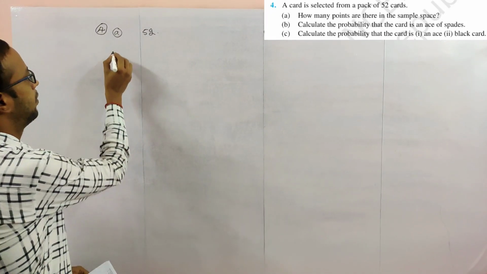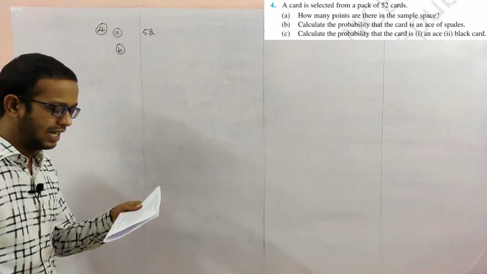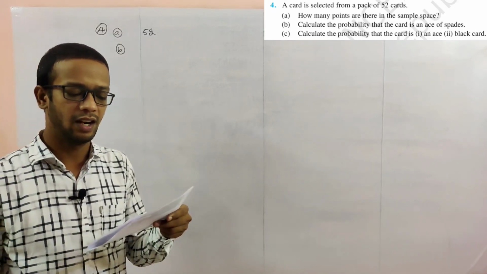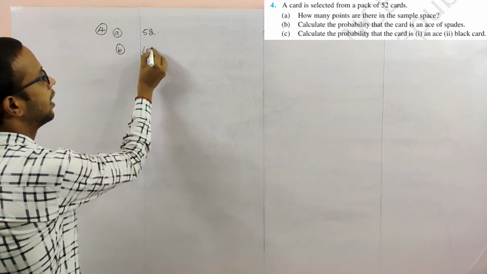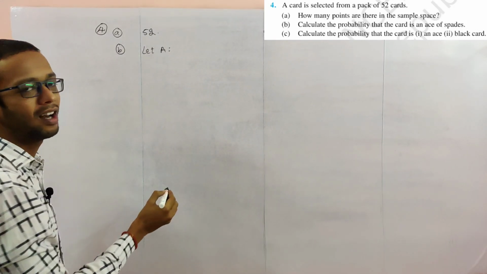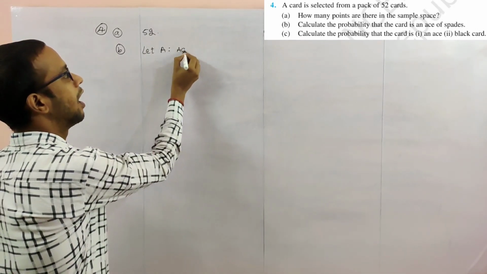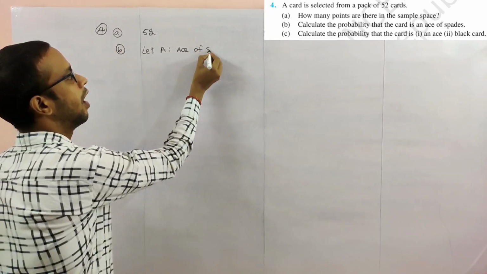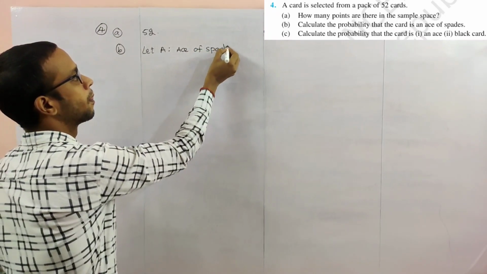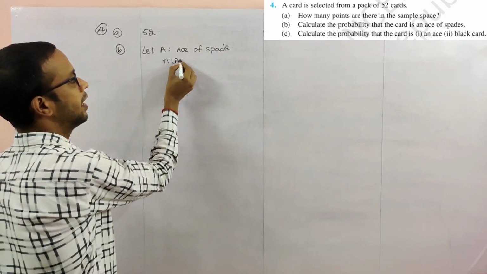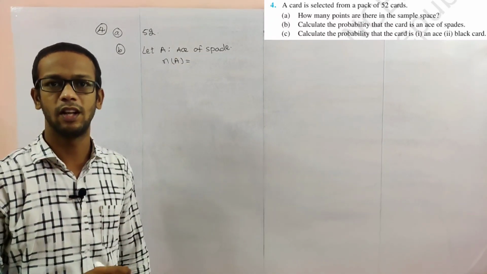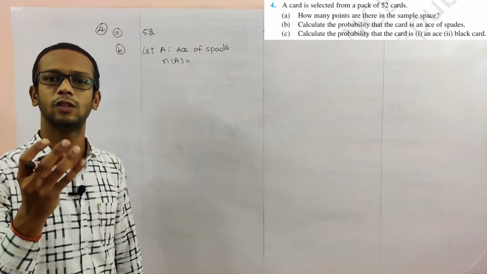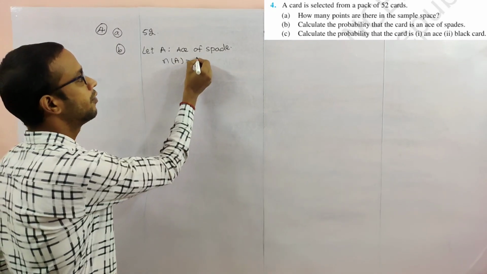Next, question B. Calculate the probability that the card is an ace of spades. Let A be the event that the drawn card is the ace of spades. In a pack there are 4 ace cards, 4 different suits, so the spade ace card is only one.